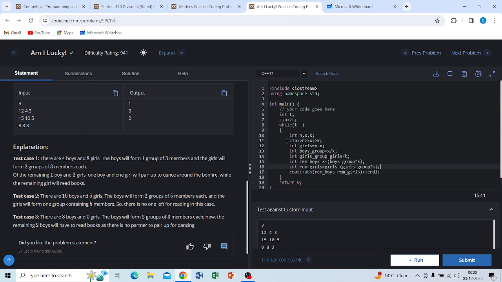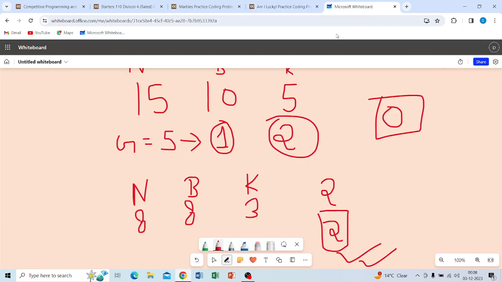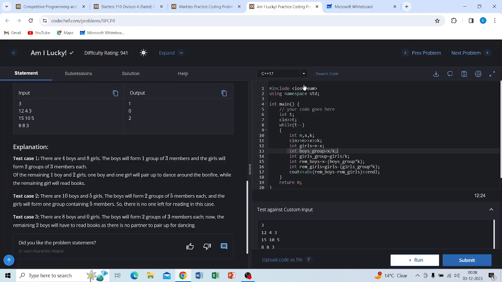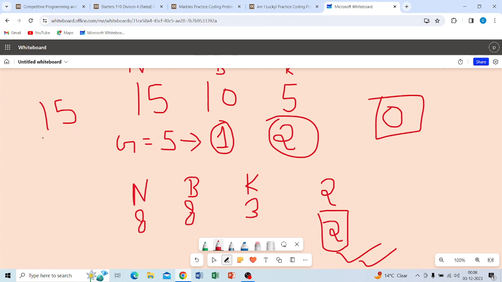You simply get n, k, and x, and you get the girls by n minus x. Okay, how can you determine the boys group? K minus k divisible by x. Okay, so I am just simply getting that. How will you determine the number of boys groups? The number of boys groups will be n divided by 5.